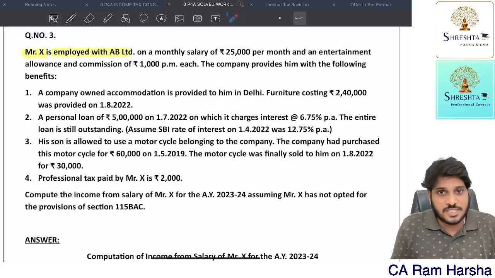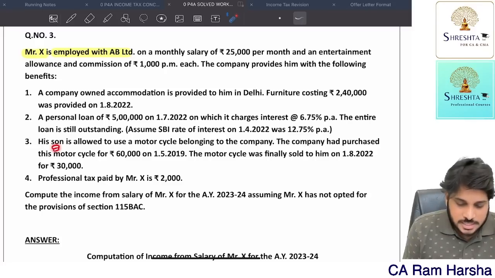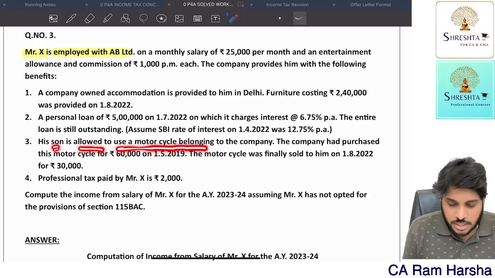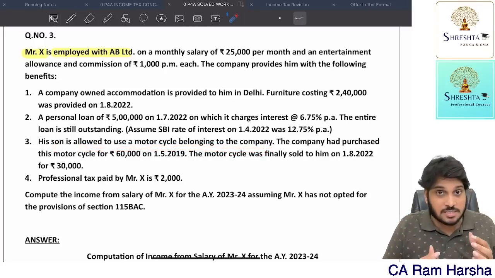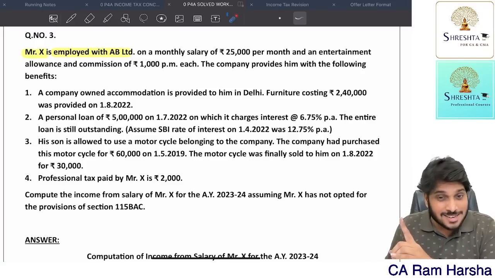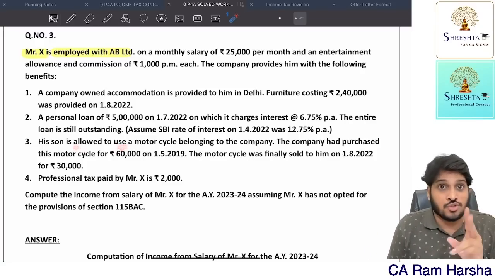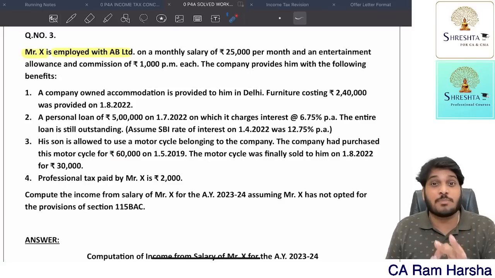So that is the perquisite value. Anyhow, we will compute. His son is allowed to use a motorcycle belonging to the company. So the company has some motorcycle, a two-wheeler. His employee's son is using it, use of movable asset. What is the perquisite? 10% per annum of the original cost.